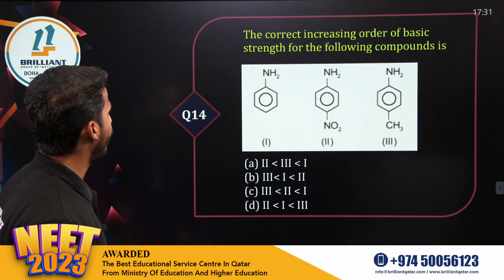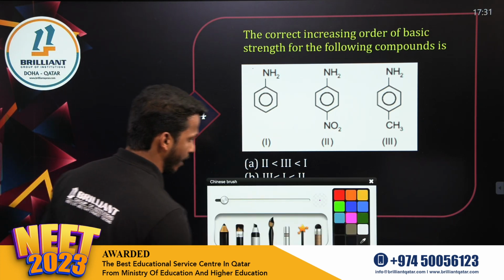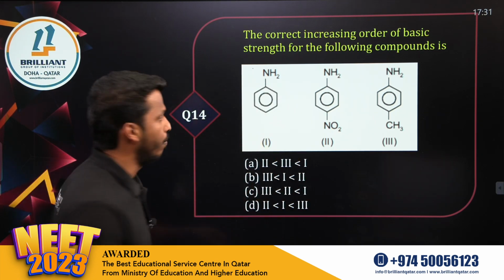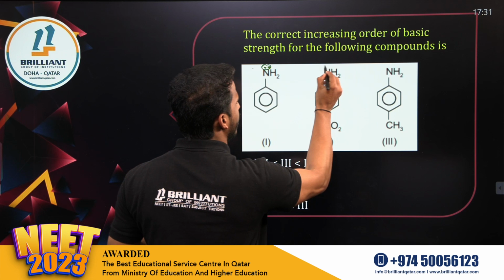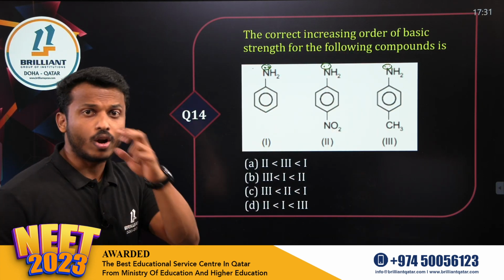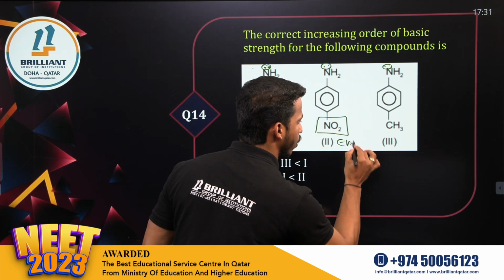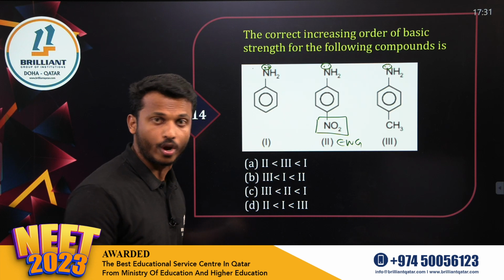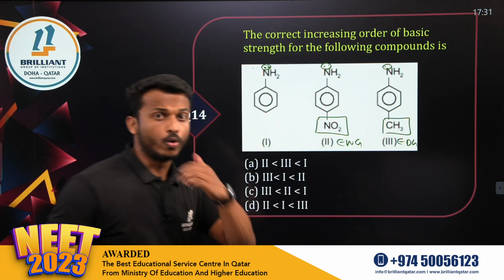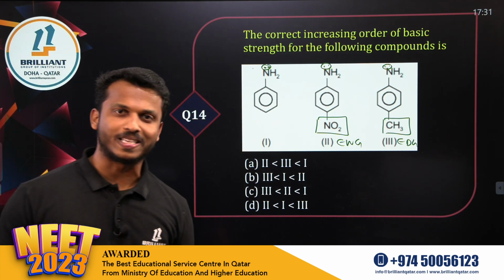Next one. Question number 14. The correct increasing order of the basic strength for the following. Dear all, in this question, all the compounds are aromatic because the lone pair on nitrogen is on the benzene ring. Yes or no? In this case, only this thing you have to consider. There is an NO2 group, it's a strong electron withdrawing group, and alkyl groups are which one? Electron donating groups. Who can increase the basic character, dear all? Electron donating groups can increase the basic character.